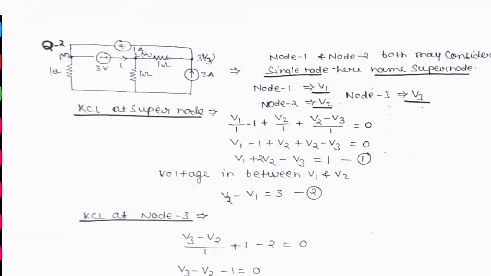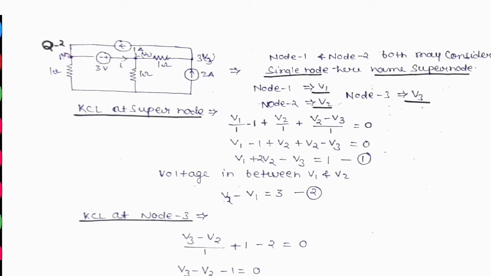So this is question number 2. Here we see some complications we have created, but if you know the concept, you can solve this. Let me show you what the question is. This is the voltage source between node number 2 and node number 1. There is no resistive element here, so we can use the supernode. Node 2 and node 1 behave like a single node, and that node will be the supernode.